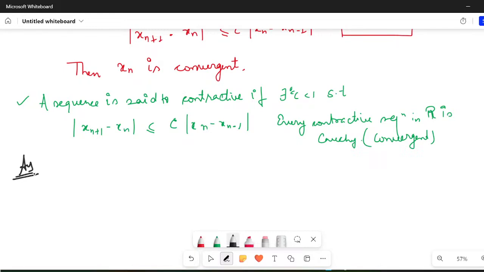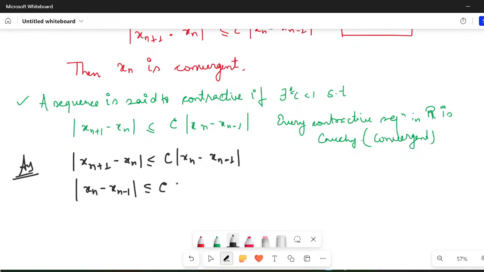So what has been given to you? It has been given to you that, let us say, |x_{n+1} − x_n| ≤ c|x_n − x_{n−1}|. So what can I write? Now just pay attention. |x_{n+1} − x_n| can be written as ≤ c|x_n − x_{n−1}|. Then I can write |x_n − x_{n−1}| ≤ c|x_{n−1} − x_{n−2}|, isn't it?